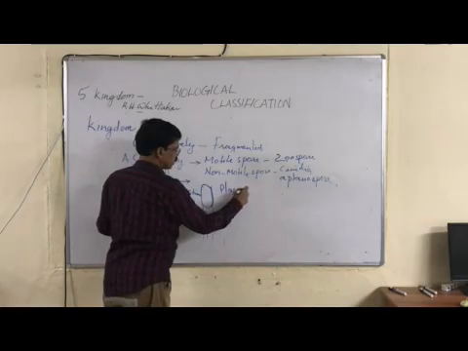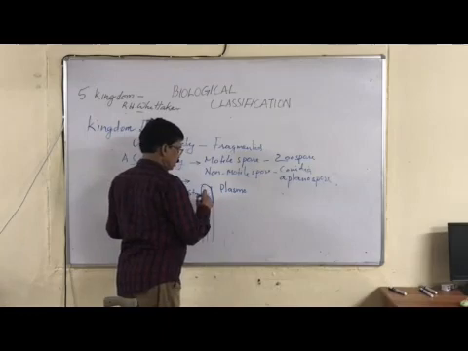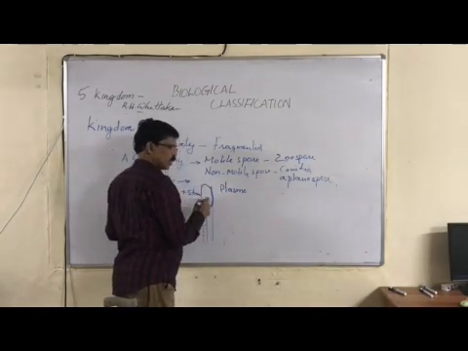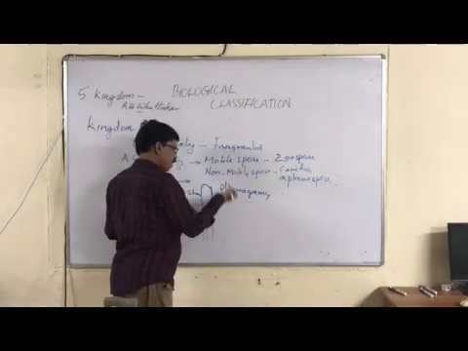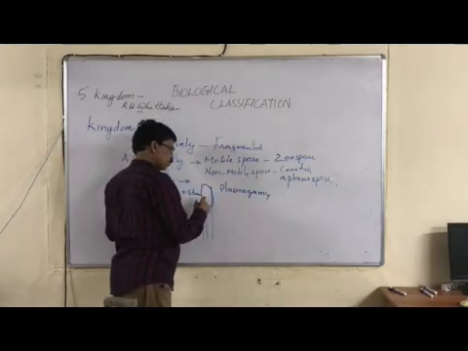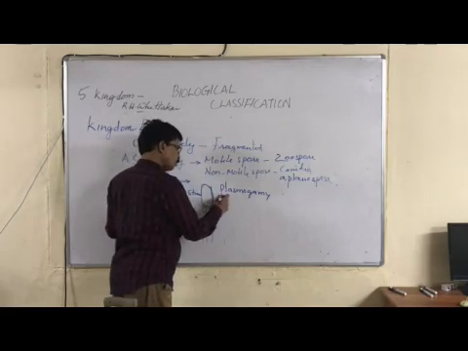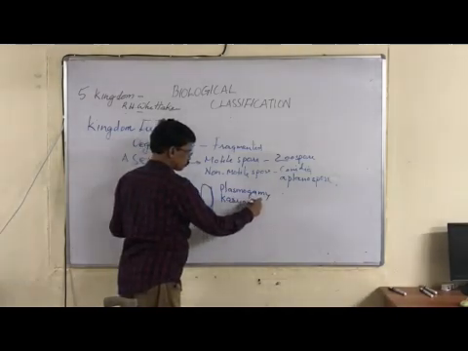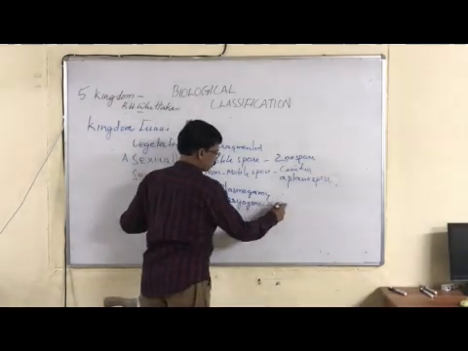So in sexual reproduction in fungi, in the first step the two gametes fuse their cytoplasm only. After the fusion of cytoplasm, after a certain period of dormancy, the nuclei will fuse. That is called karyogamy. After karyogamy, the zygospore is formed.